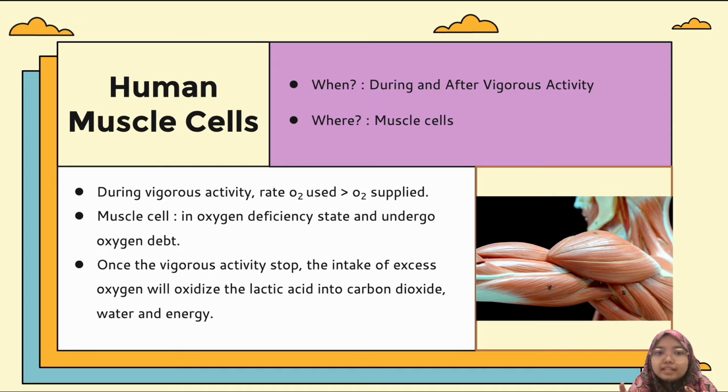So that part is during that vigorous activity, actually the rate of oxygen used is more, exceed the oxygen supply. So at this point, your muscle cell is in oxygen deficiency state and undergo oxygen debt. Okay, learn to differentiate in oxygen deficiency state and undergo oxygen debt.